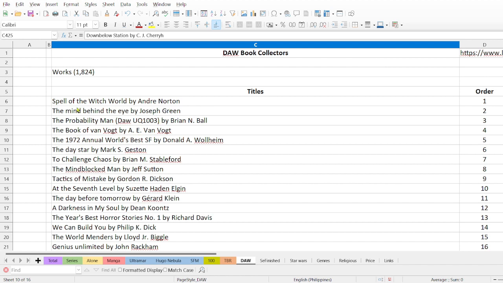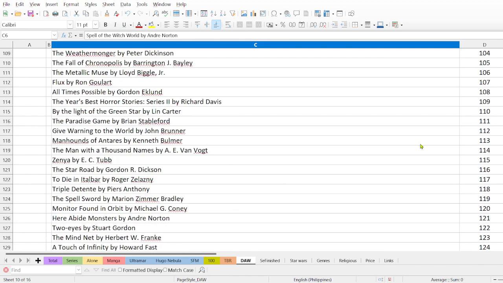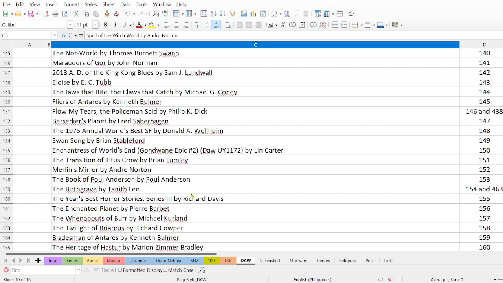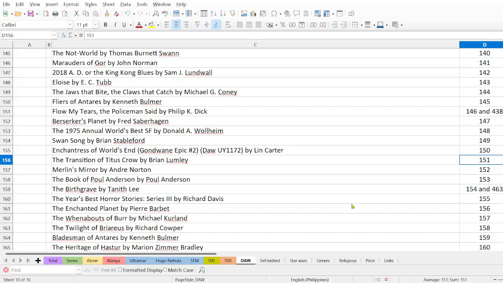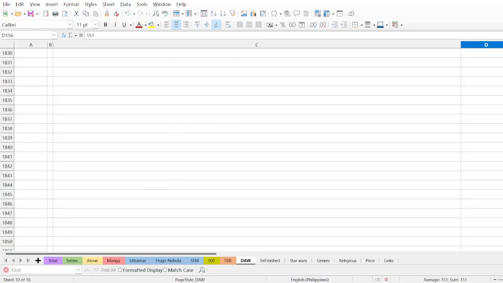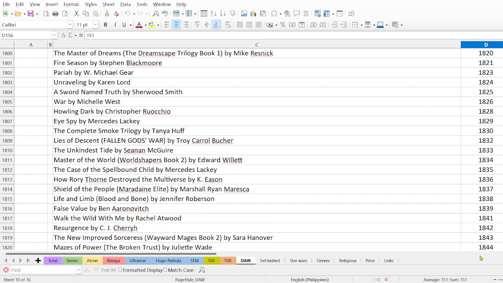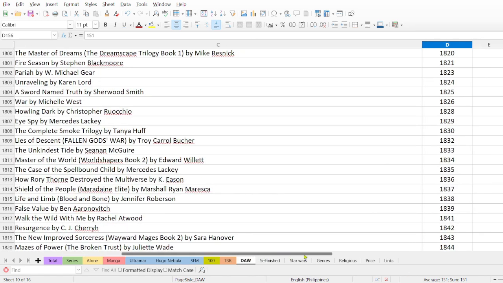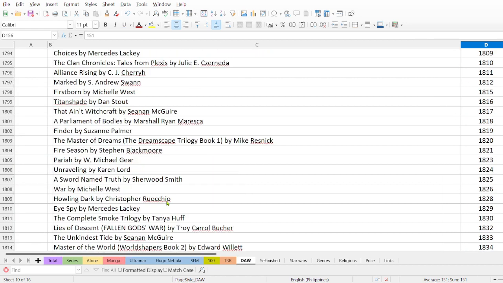So let's say this book, Spell, has number 1, right? If you check another book, for instance, The Transition, it's book number 151. So it's a long list. It has 1844. So it's a lot.